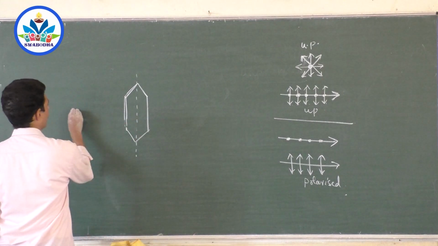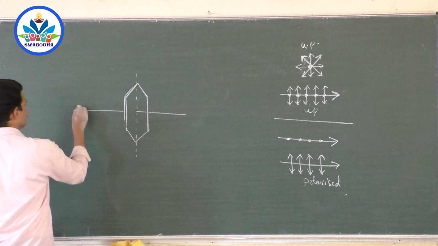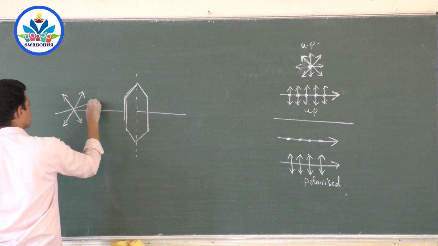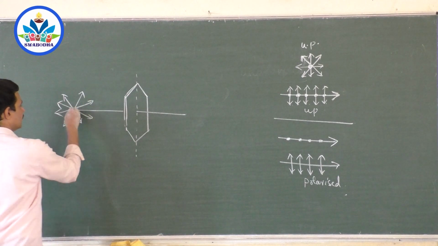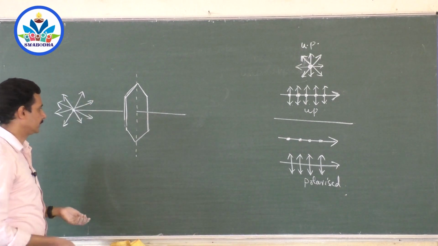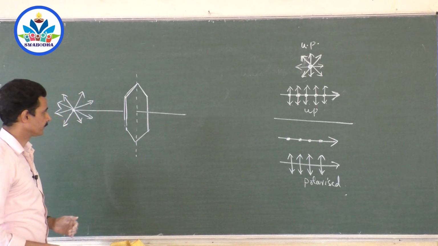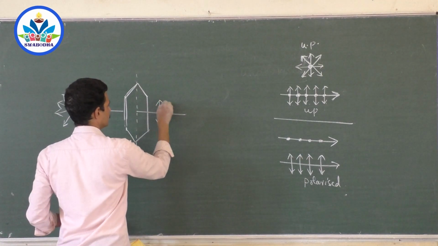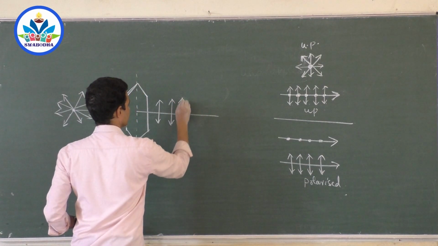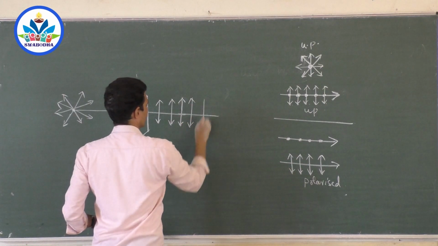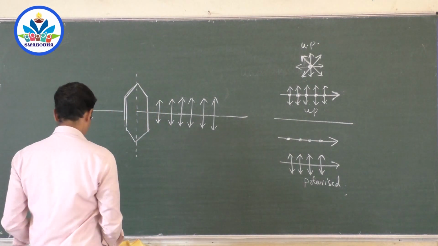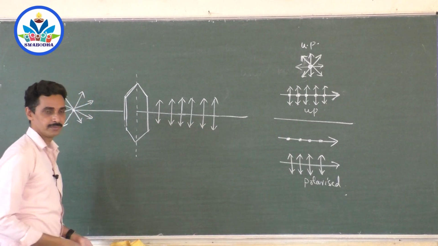Okay, now pass an unpolarized light to this one. What is unpolarized light? A light which contains vibrations in all directions like this, right? It contains vibrations like this, vibrations like this, all types of vibrations. When they move and hit the surface, only these vibrations are allowed to move out. Am I right? The electric field vibrations coming out are only these vibrations, like this, like this. What about other vibrations? Completely absorbed.